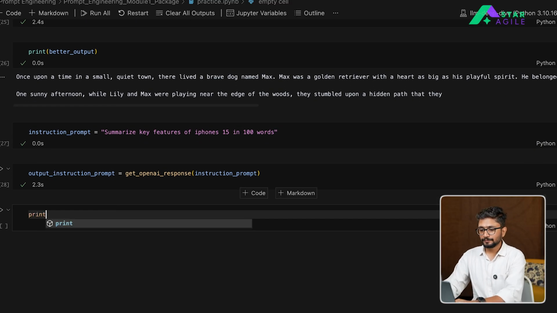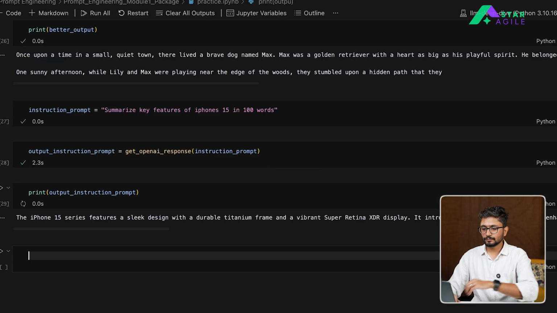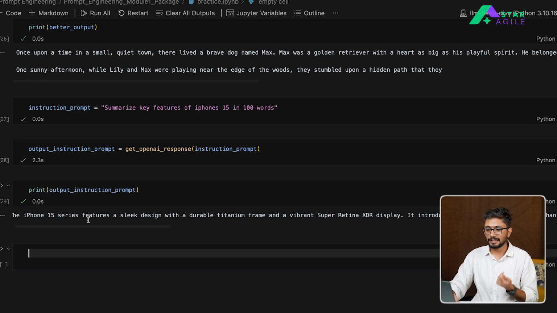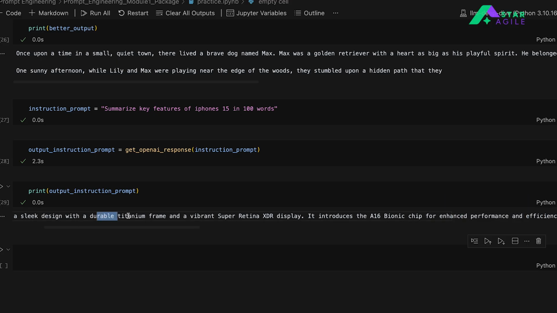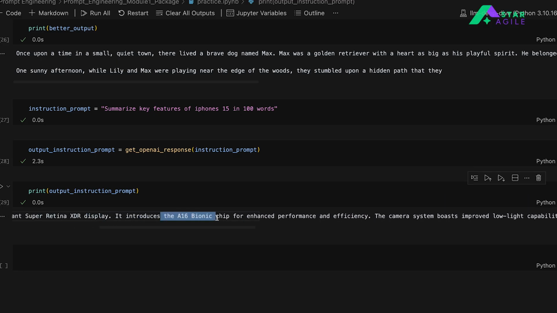Okay, let's print it. And you will see that here it will basically display all the features that it has found out about iPhone 15. So it's a series of phone with a sleek design and a durable iteration, it has a titanium frame and a display quality and all those things. So whatever you see here, these are the key features of an iPhone 15 which users can actually use to purchase that phone. Right? So this is basically an example of what a good instruction prompt will look like.